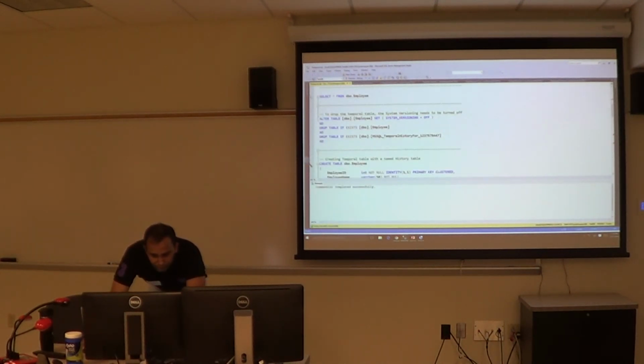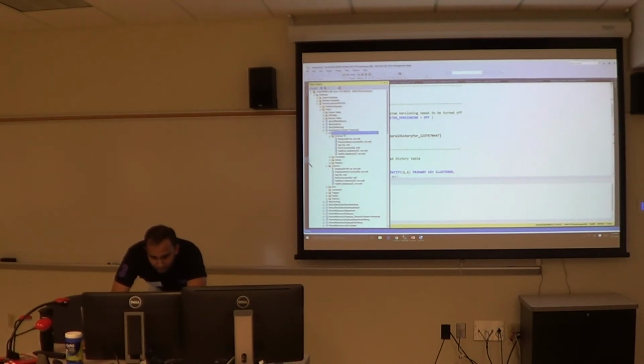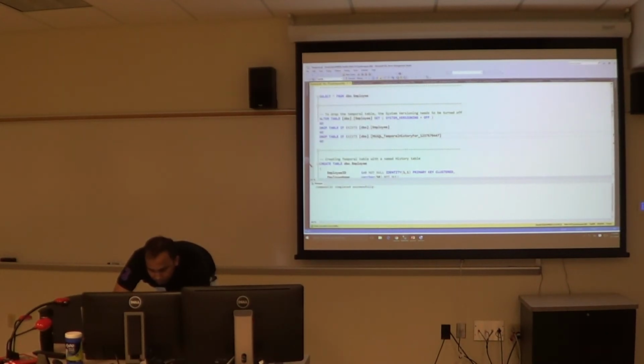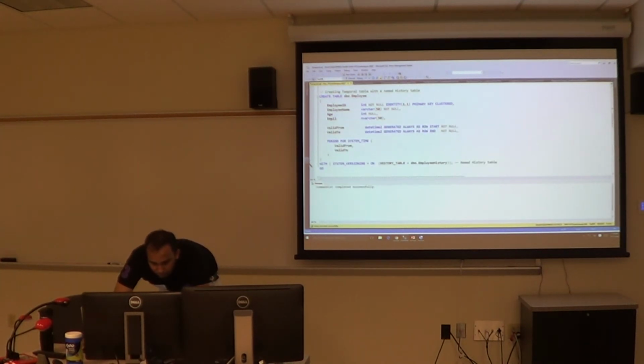This is not a good name for a history table. If I want to name it my way, I need to specify it. So how do I alter a temporal table? I have to turn system versioning off and then run it. So it's done. And then if I want to rename my history table, I can mention it here: system versioning on, history table is dbo.employee history. So it will go ahead and create it with the same name.